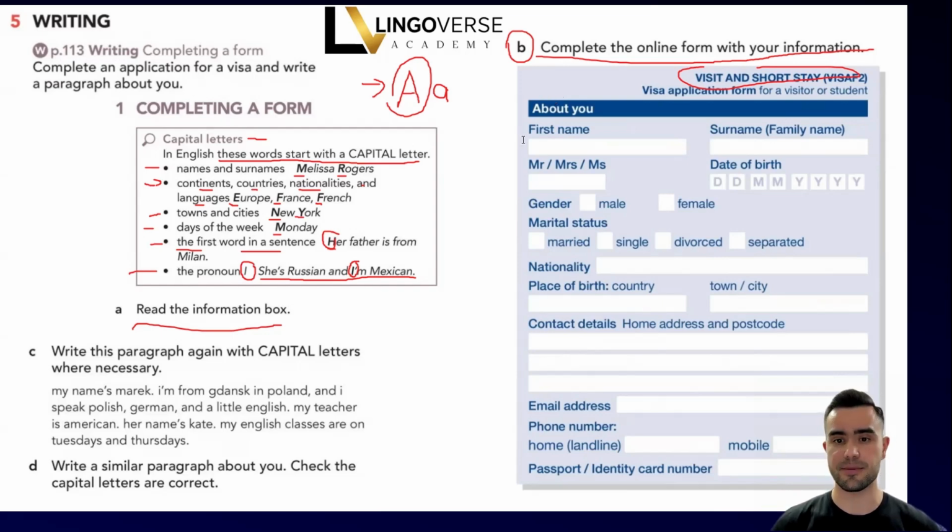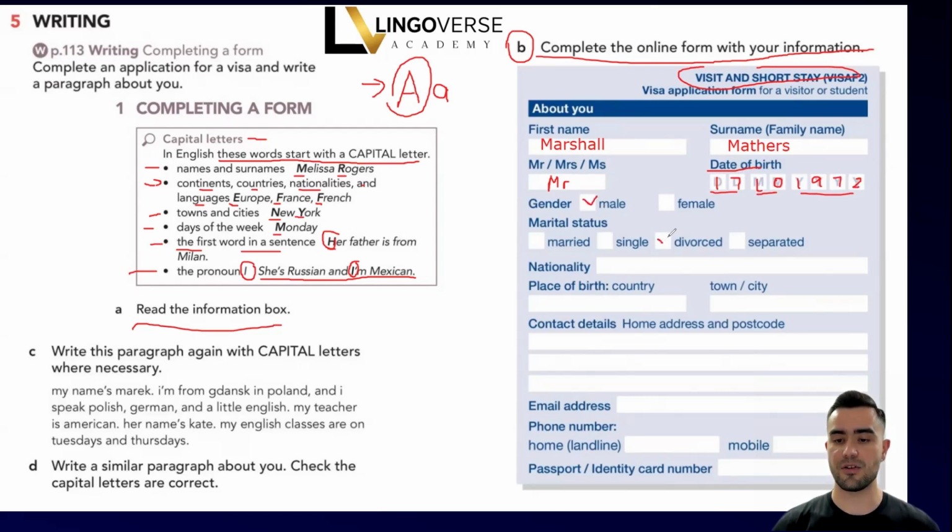I guess we all know him. Good. His name is Marshall. His surname is Mazers. Mr. is for a man, so he's definitely a Mr. Okay, so let's write Mr. here. Date of birth. Here we need to write date, month and year. Okay, 17th of October 1972. Let's move on. He is definitely male.